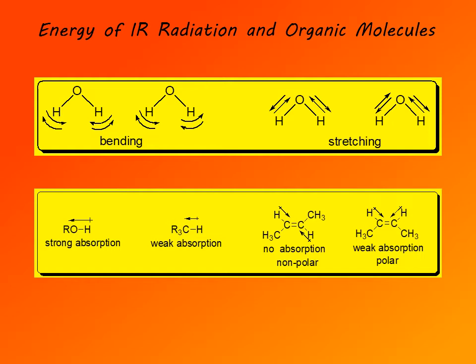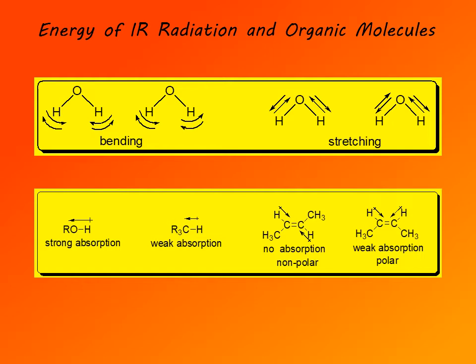Intensity of the absorption is directly related to polarity of the bond. So the more polar bond exhibits stronger absorption in the infrared. So for example, hydroxyl group exhibits much stronger absorption compared to CH group because it is more polar. Non-polar bonds, and most of the carbon-carbon single bonds are non-polar, do not absorb in the infrared.